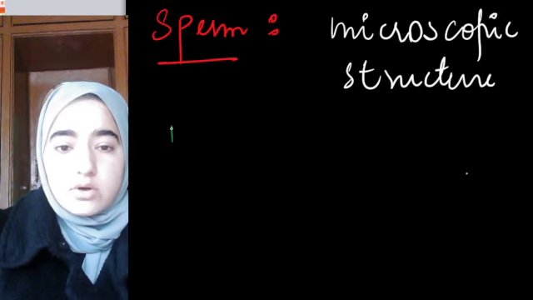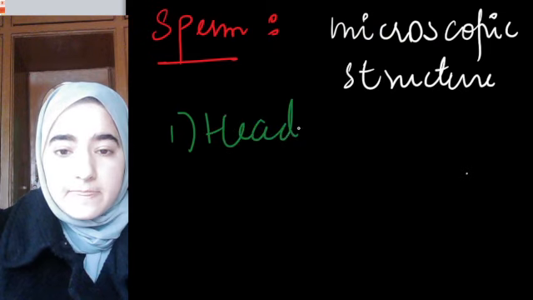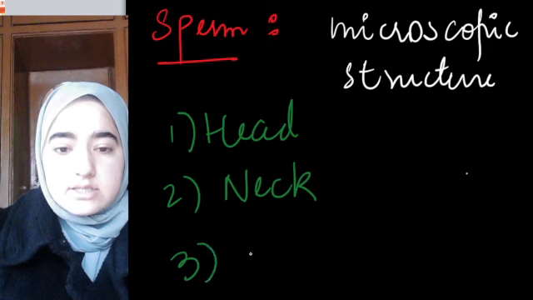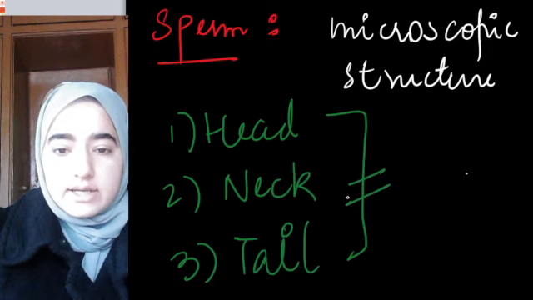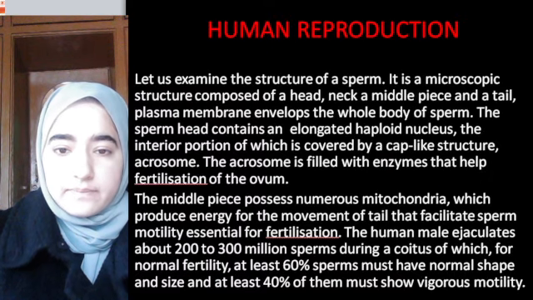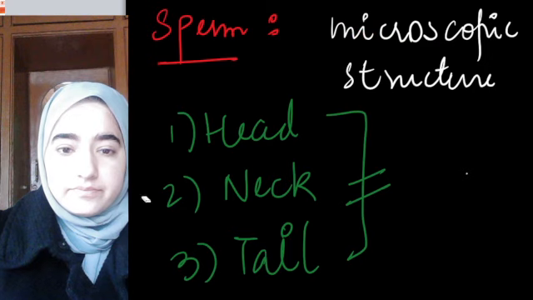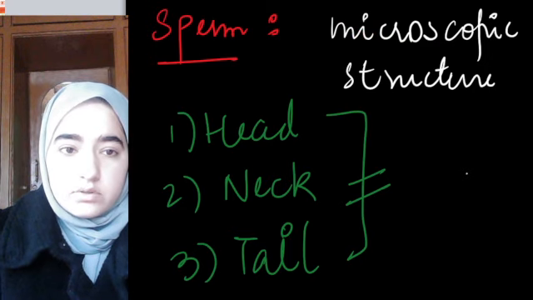Sperm consists of head, neck, middle piece and tail. Sorry, I missed one part earlier: the middle piece.